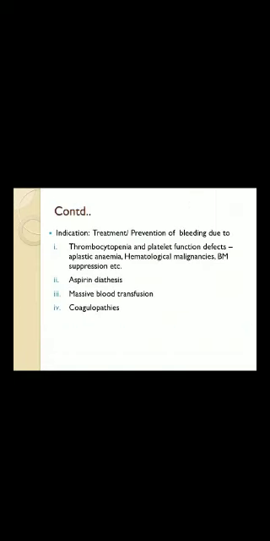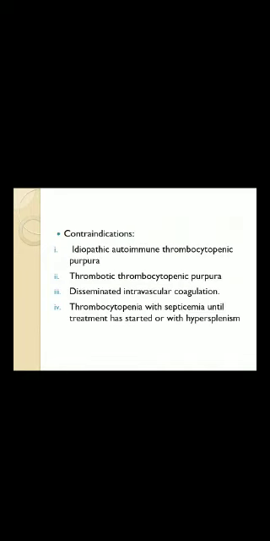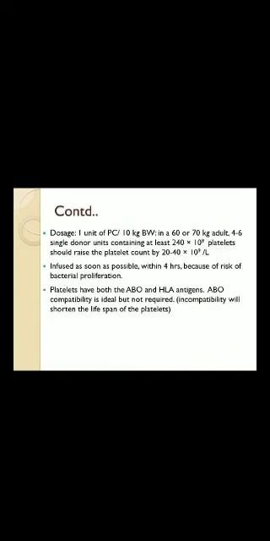So indication: treatment or prevention of bleeding due to thrombocytopenia and platelet function defect like aplastic anemia, hematological malignancies, bone marrow suppression, etc. Aspirin diathesis, massive blood transfusion, coagulopathies. So contraindications: idiopathic autoimmune thrombocytopenia like ITP, thrombotic thrombocytopenic purpura like TTP, disseminated intravascular coagulation DIC, and thrombocytopenia with septicemia until treatment has been started, or with hypersplenism.